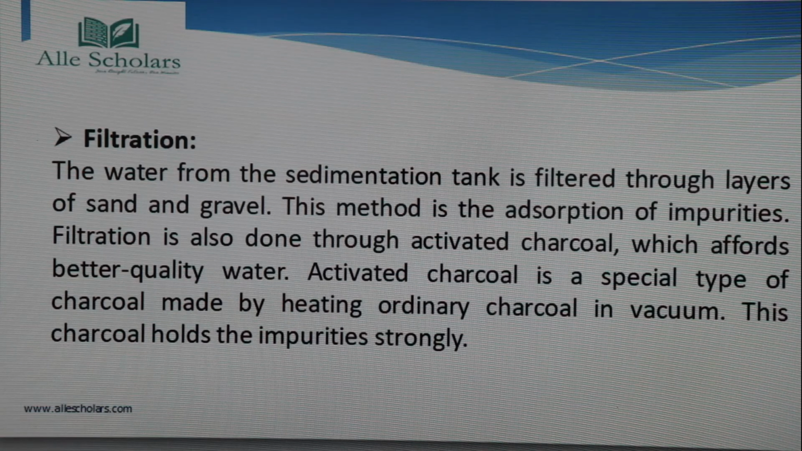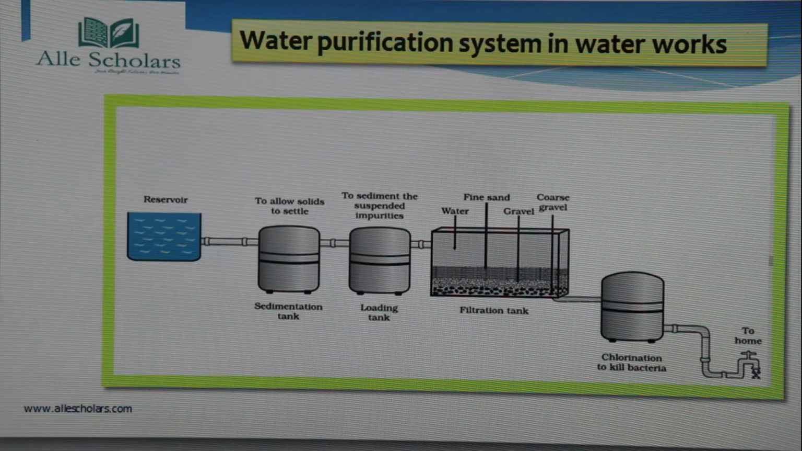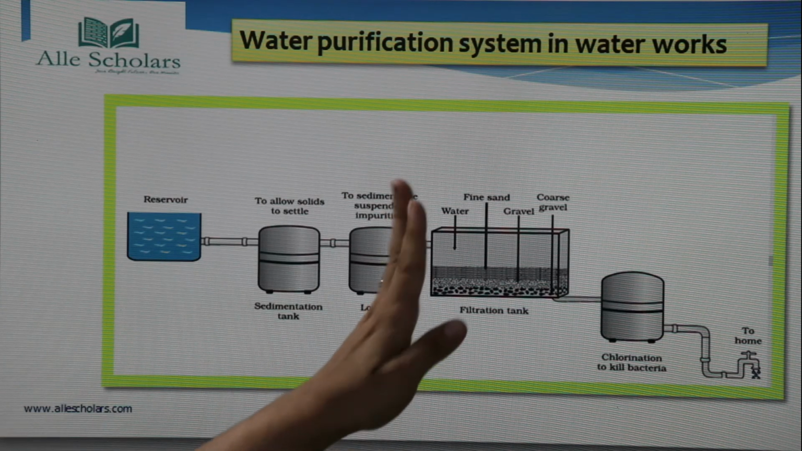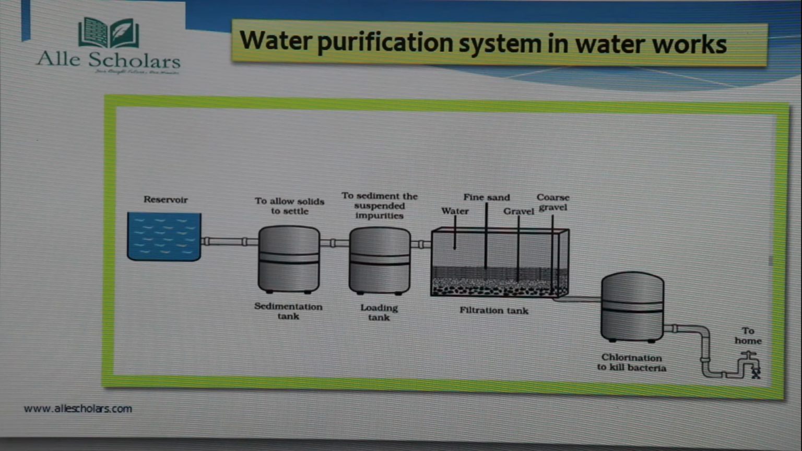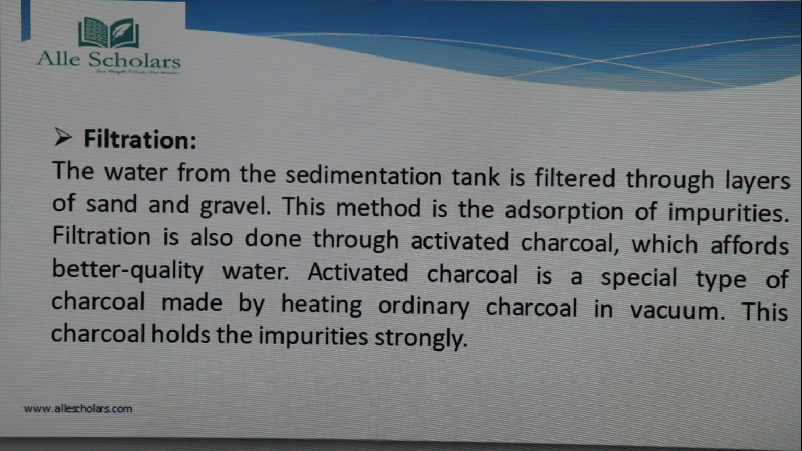Filtered through layers of sand and gravel. Okay, so segmentation tank से जो water आया उसको layers के form में filter करते हैं, और वो layers किसकी होंगी? You can see here very clearly it is water, that is a fine sand, gravel is there, coarse gravel is there. तो sand और gravel के उसमें इसको हम filter करते हैं.